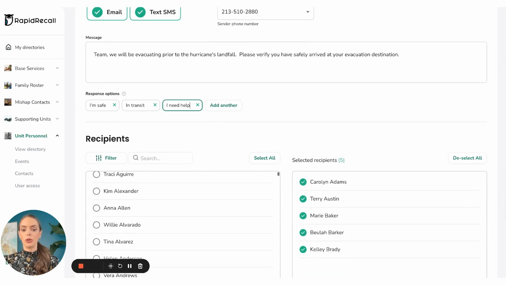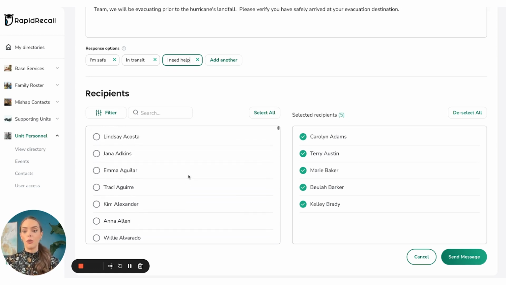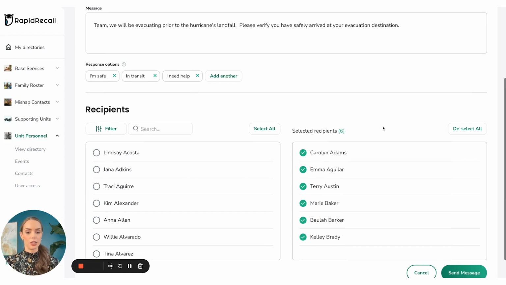From here, we're just going to scroll down. And so we already have on the right side those 5 recipients that we had already decided are located in the Tampa area. If for any reason you wanted to add anyone else, you could always just search for their name right here. You could add another filter. Let's just say that I know personally that Emma has just flown into Tampa today, and I want to make sure that she's also included on this message. So I can just go ahead and touch Emma's name. She moves right over here to the selected recipients.